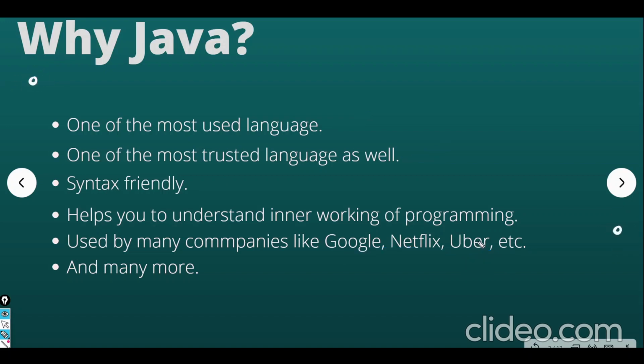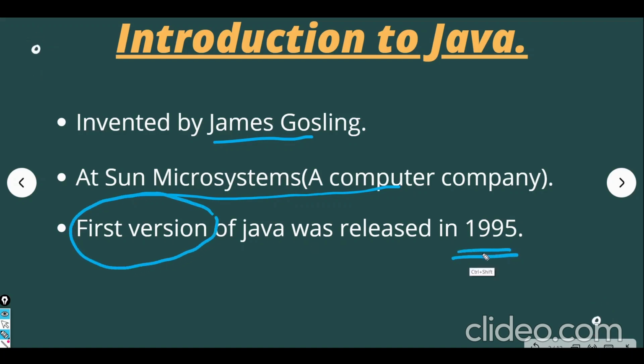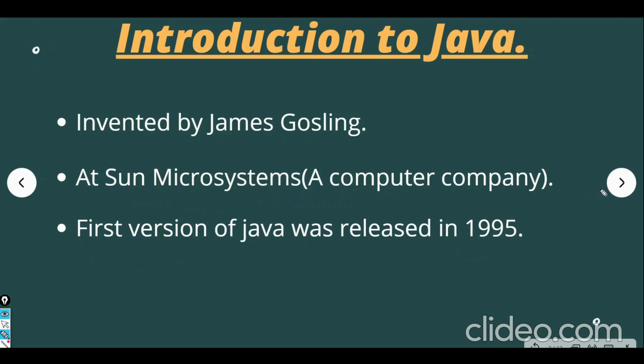So let's move further. Java was invented by James Gosling at Sun Microsystems, which is a computer-based company, and the first version of Java was released in 1995. Okay, so here we complete all the concepts related to the introduction to Java.